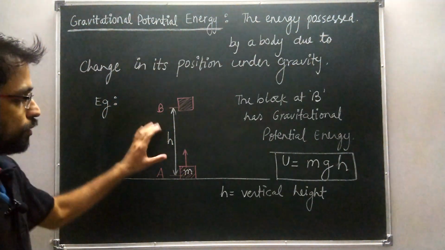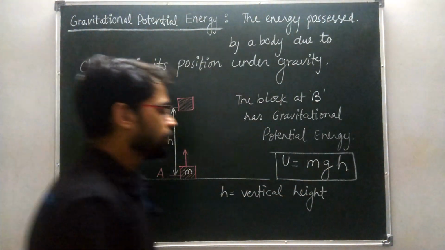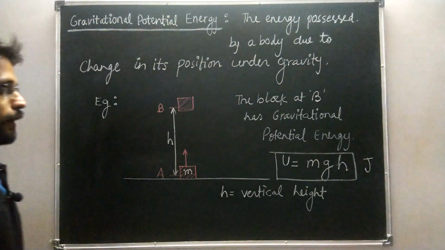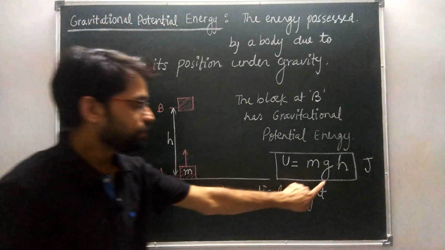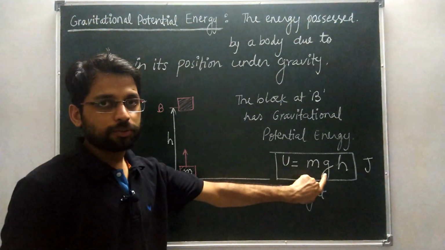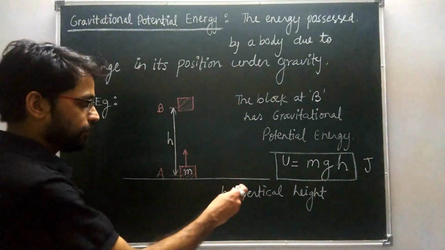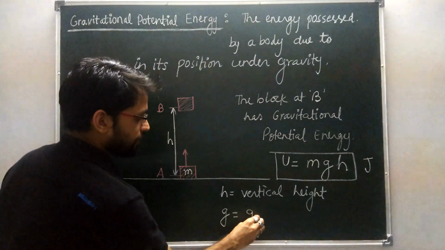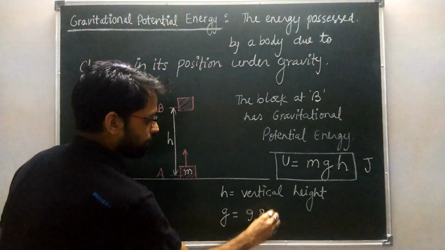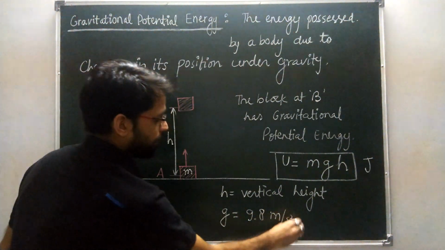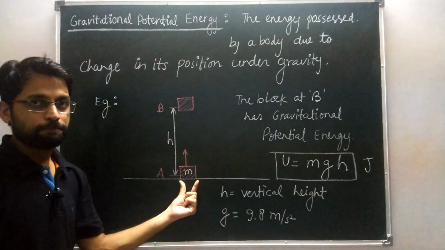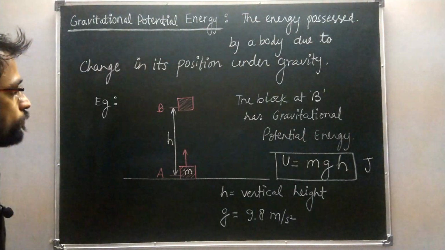Okay, so this is the expression, and this potential energy is in joule. Okay, and g is the acceleration due to gravity, and on the earth the value of g is 9.8 meter per second squared, and m is the mass of the body. Okay, note it down.